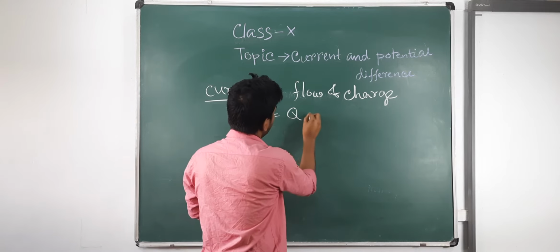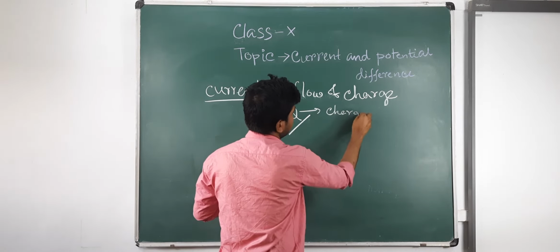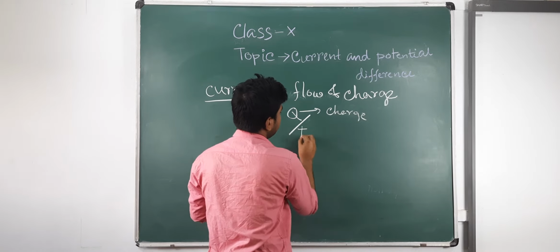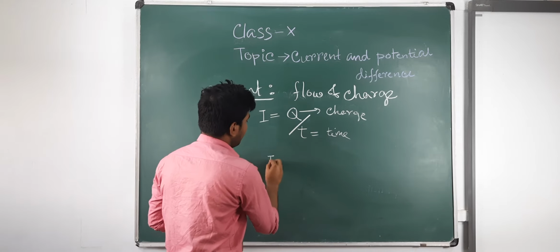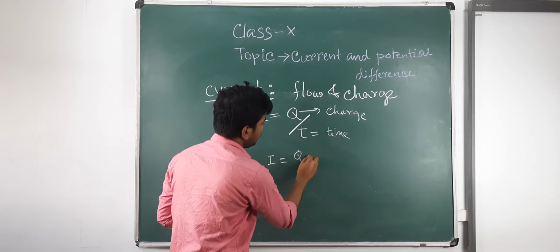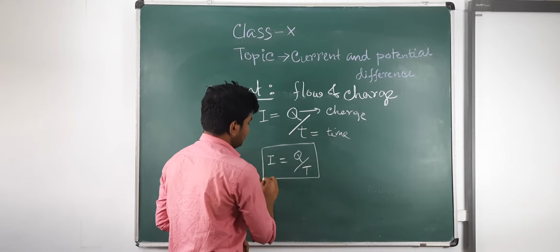So Q for charge and T for time. So we can write I equal to Q by T, charge per unit time.